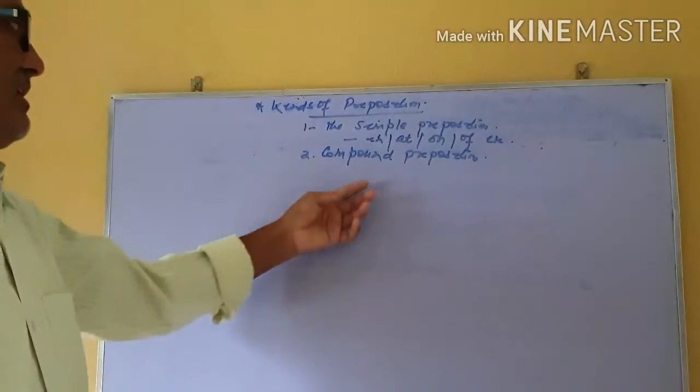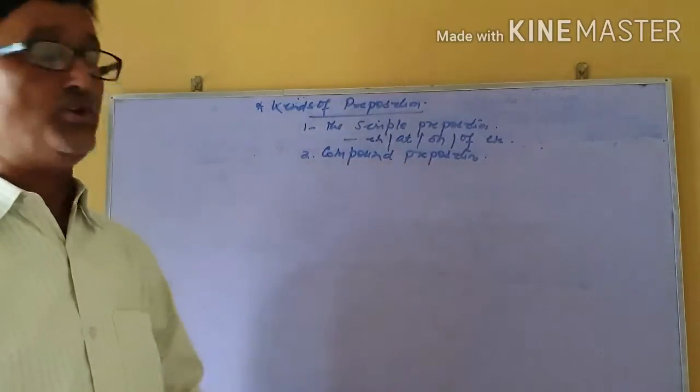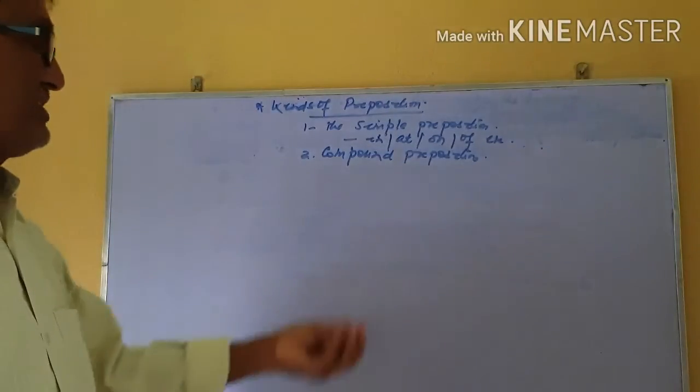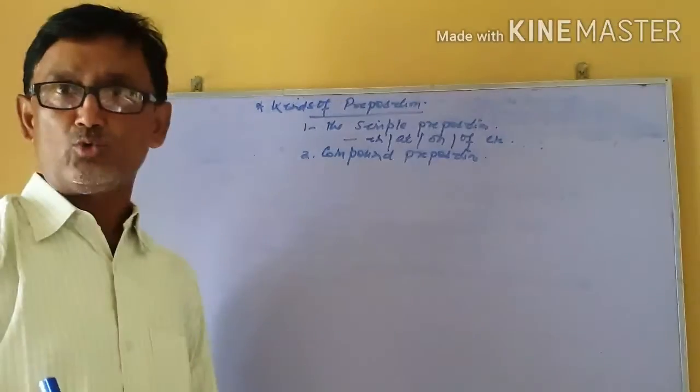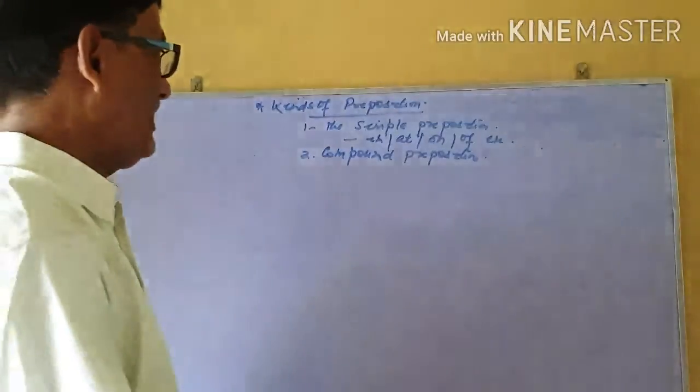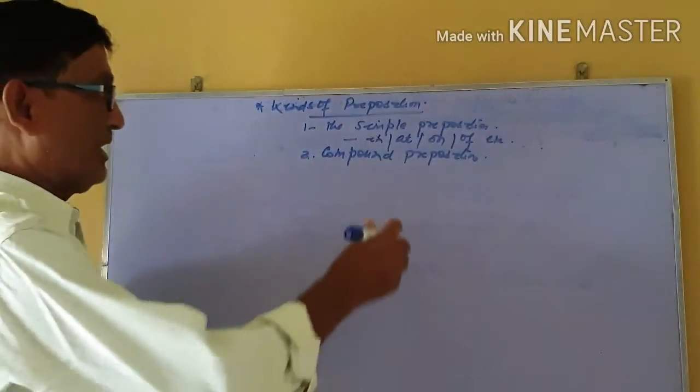Another one is called compound preposition. Compound preposition means that in a sentence when we use a preposition in a single way, but it has 2 prepositions in it. That's why it is called a compound preposition.